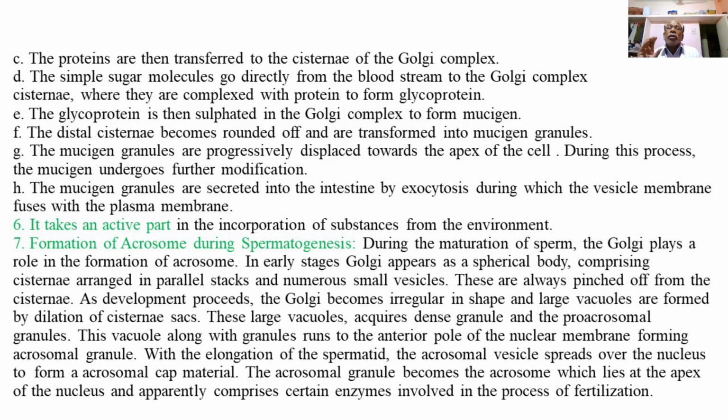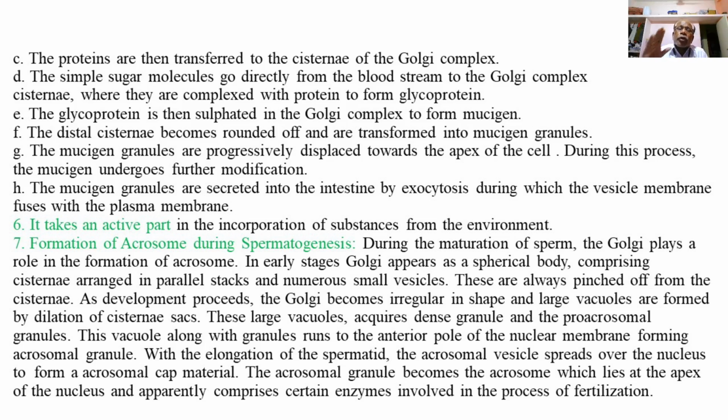In short, the Golgi complex provides the acrosomal enzymes, some hydrolytic enzymes, some proteolytic enzymes, so as to dissolve the egg cell during penetration of the sperm at the time of fertilization of the egg by the sperm.